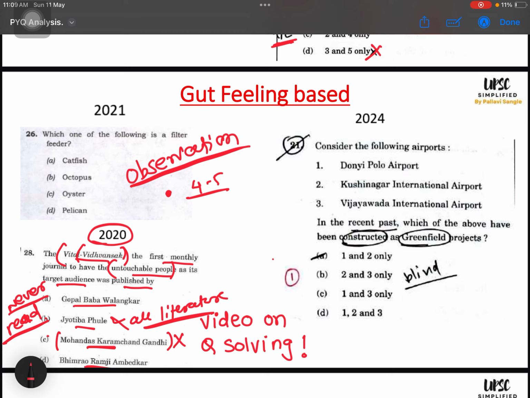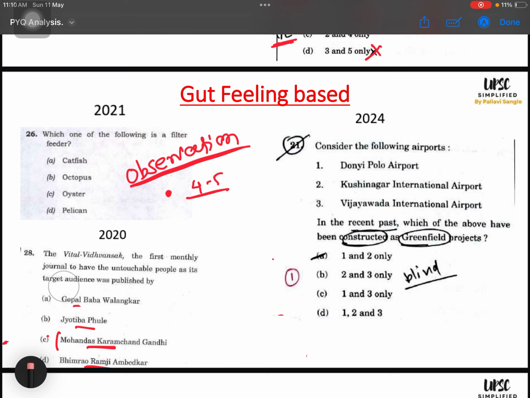So based on my gut feeling, I felt that Ambedkarji may not write this, and maybe Gopal Baba Walangkar, the option I have not read about, could have written it, because I have the gut feeling that Ambedkarji may not write this literature. That's it. Based on this gut feeling, in the actual exam hall, I marked A as right. Okay, this is the right option. So these are the questions which you cannot leave just because you find them very difficult to attempt. You have to apply your gut feeling and make them right.